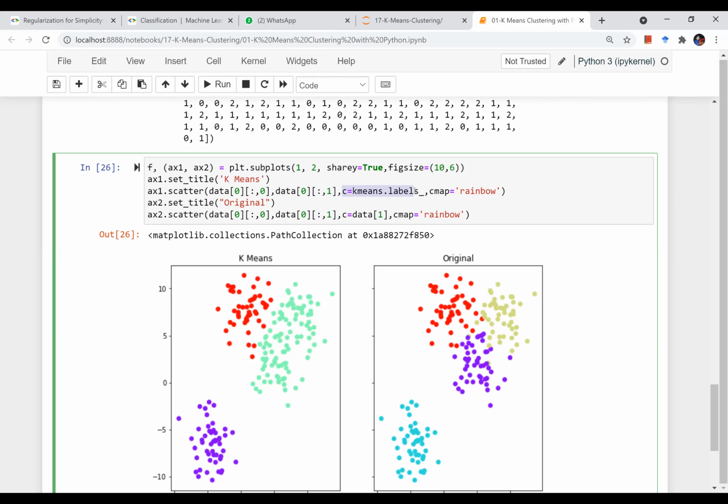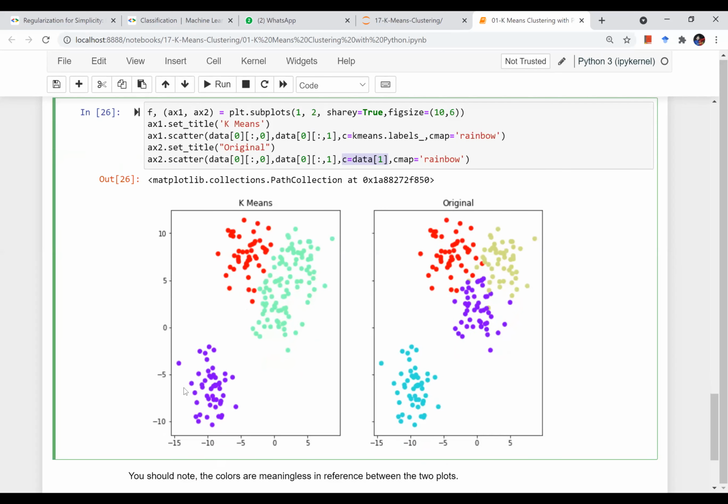The k-means labels, or the color of the data points, are based on the labels given by my algorithm, and this is the color scheme I'm following. The second axis is the original data. It is plotting the first column with the second column, and the color is based on the actual grouping, right? So basically the left side is what my model gave me. When k-means tried to divide this data into 3 clusters, this is what it looks like, and this is how the original data looks.